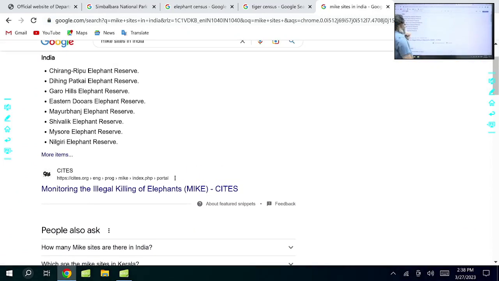Look at here. India has got this one. And when you go to this, Chirang Ripu, Dihing Patkai. Dihing Patkai is also in Assam. Garo Hills in Meghalaya. Eastern Duar, Jaldapara, Eastern Duar, West Bengal, Mayurbhanj Odisha, Shivalik Uttar Pradesh, Mysore Karnataka, Nilgiri Tamil Nadu, Karnataka and Kerala. So you have this given here.